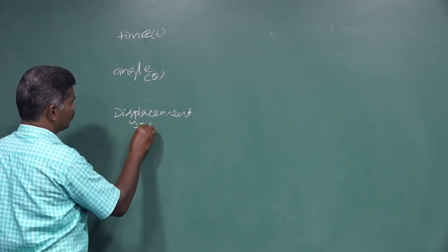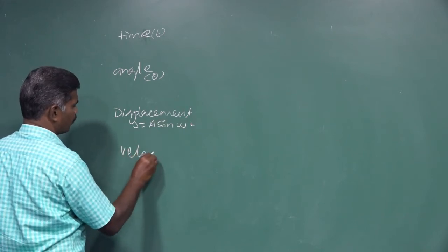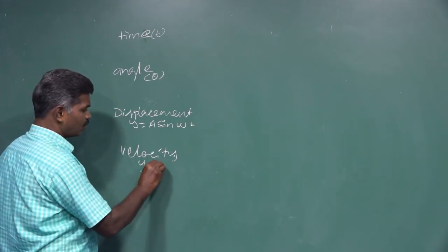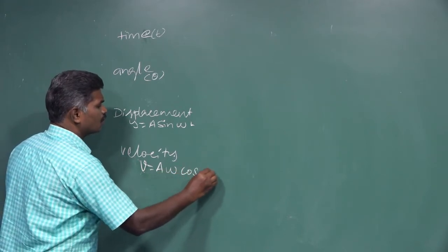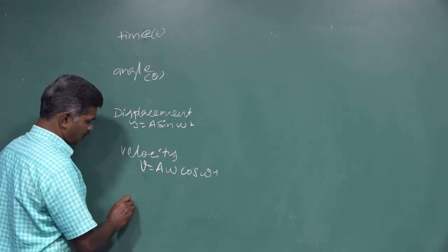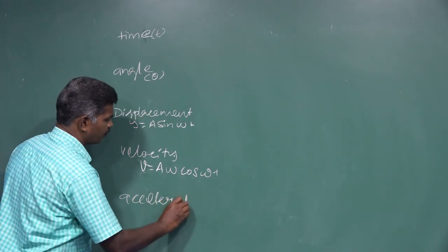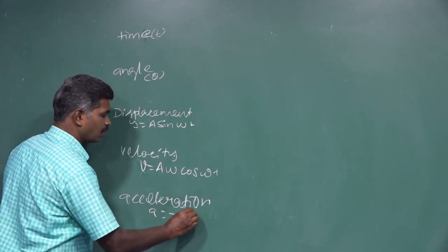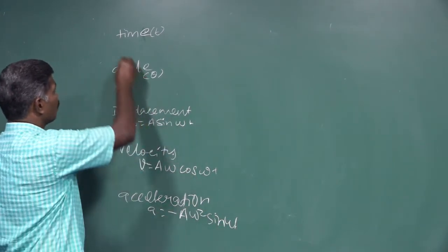For displacement, we know the expression y is equal to A sin omega t. Next, velocity. For velocity also we have the expression v is equal to A omega cos omega t. And acceleration. That expression is a is equal to minus capital A omega square sin omega t.